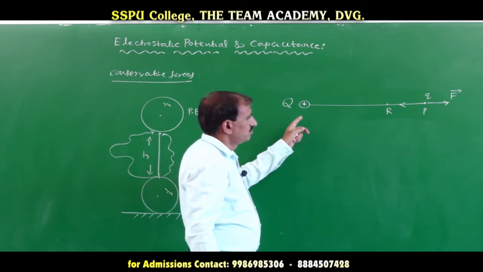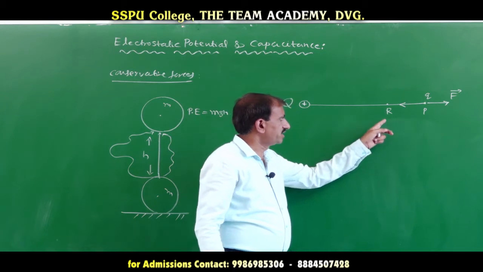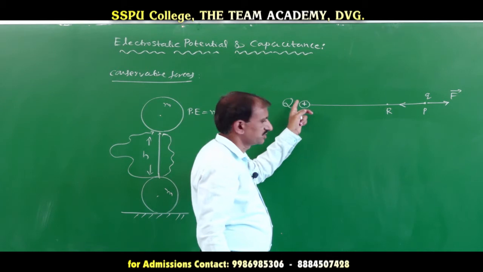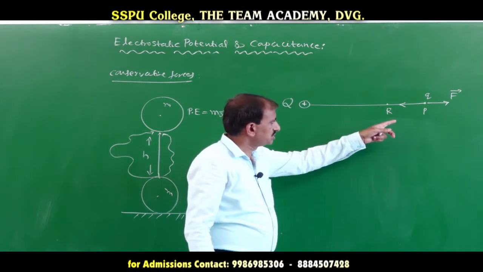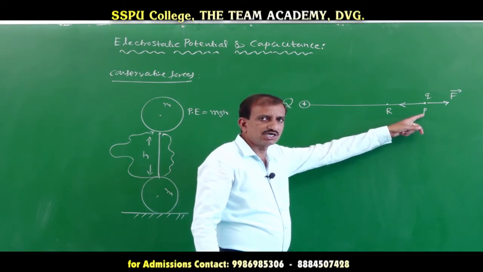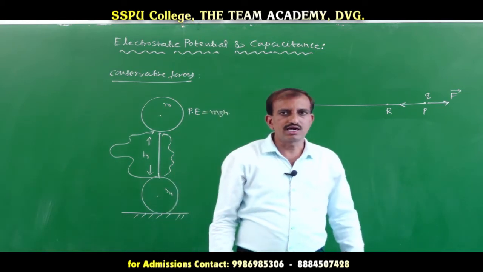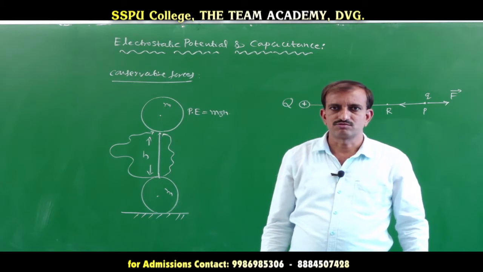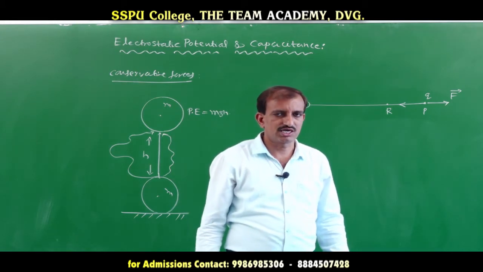When you move this charge q from point P to point R against the electrostatic force of Q, the work done by the force is stored as the potential energy of the charge q. This potential energy is called the electrostatic potential energy.